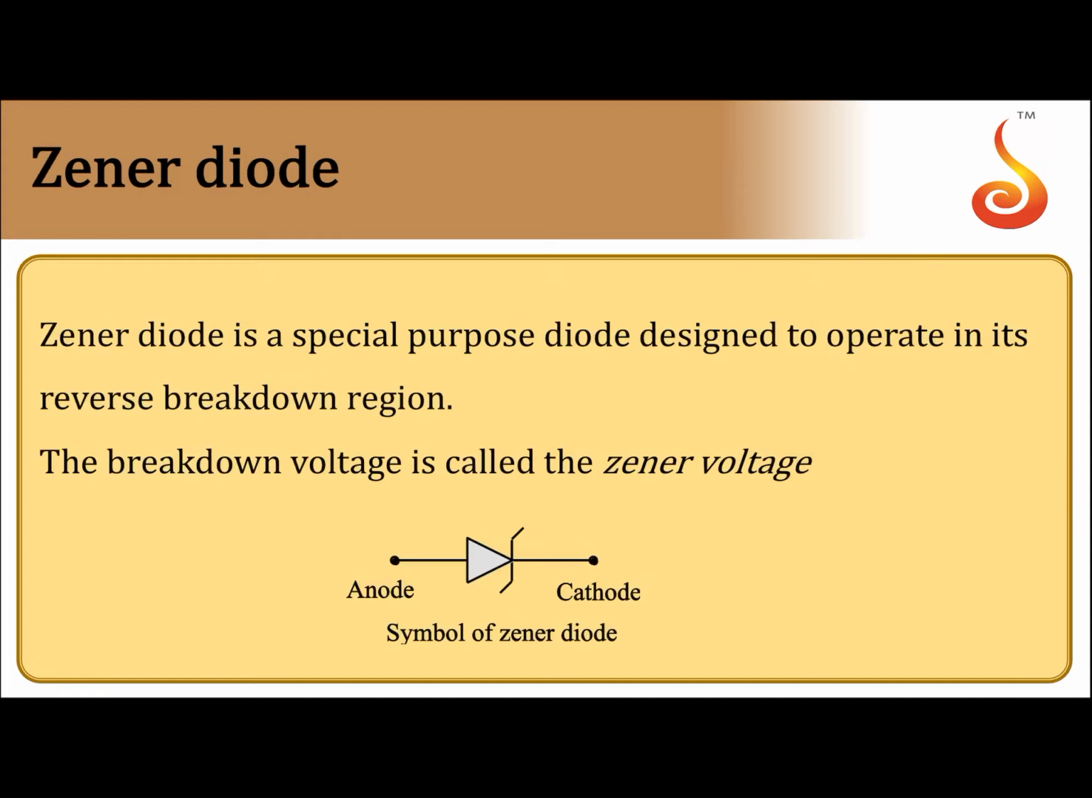Then moving on to the next concept, that is a special purpose diode called the Zener diode. It is a special purpose diode designed to operate in the reverse breakdown region. What we call the Zener breakdown, and the breakdown voltage at which the junction breakdown takes place is what we call the Zener voltage. The circuit symbol for the Zener diode is shown like this.